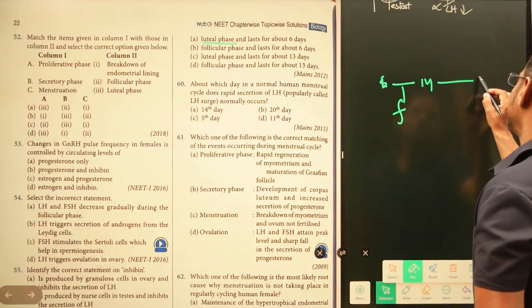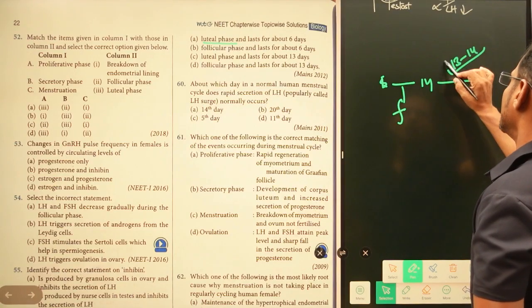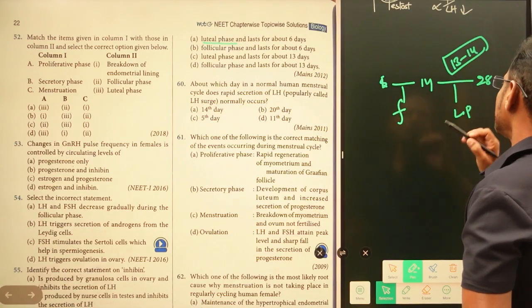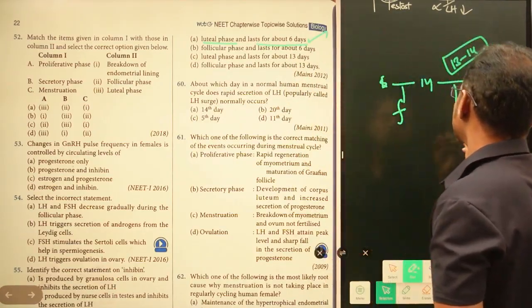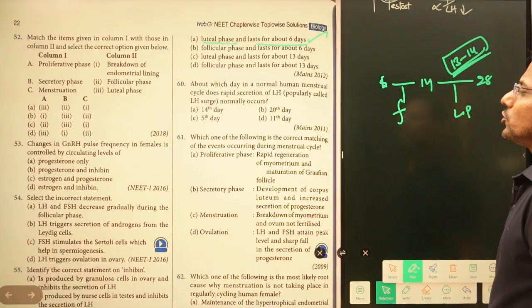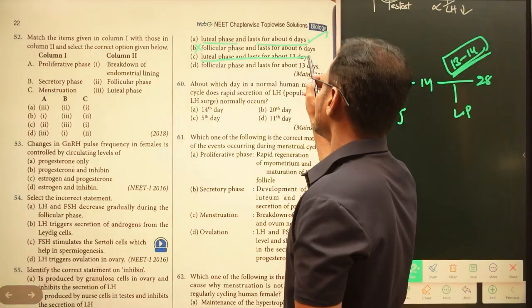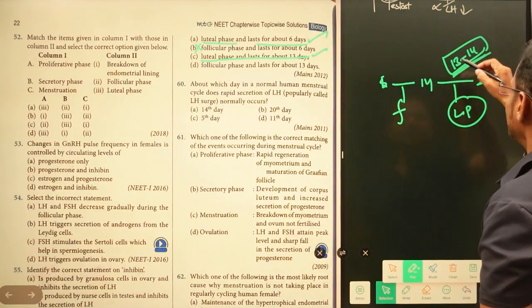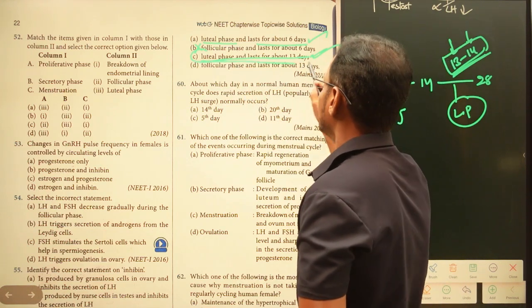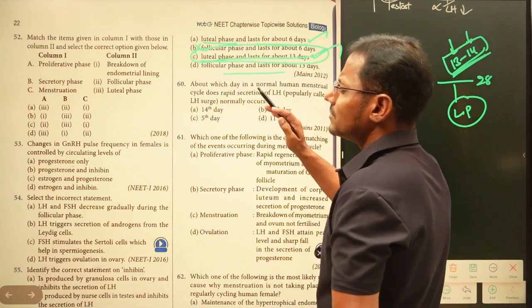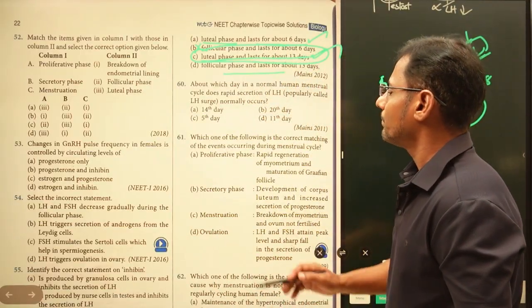From the 14th day to the 28th day, it generally lasts about 13 to 14 days. This is the luteal phase. It's not 6 days, it is around 13 to 14 days. This is not the follicular phase. The luteal phase lasts about 13 or 14 days. This is the right answer, option C. The secretory phase is known as the luteal phase, right?